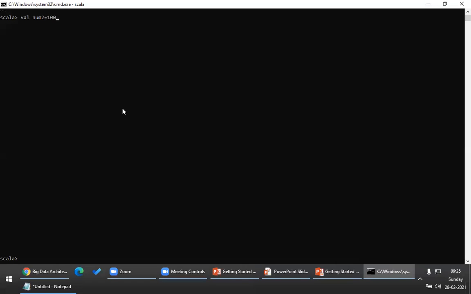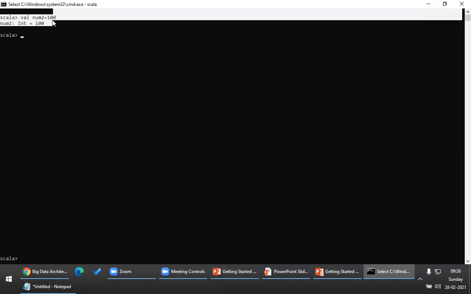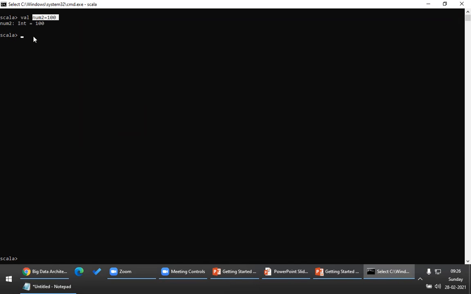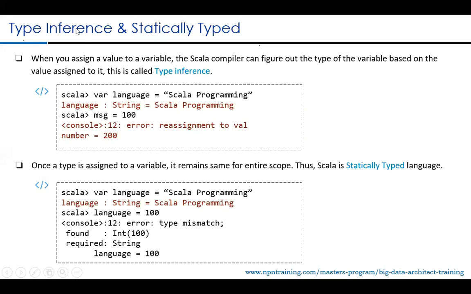Integer. Did we declare int anywhere, Vignesh? No, it infers the type by default. Exactly. It will infer the type. That is what we call type inference. Can you see this? The value 100, it inferred the type by looking at this value. It has automatically assigned int here by reading this value 100. So that is what we call type inference. That is an important feature in Scala, type inference.